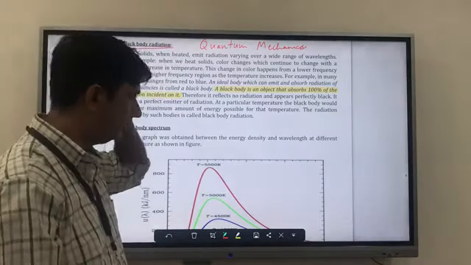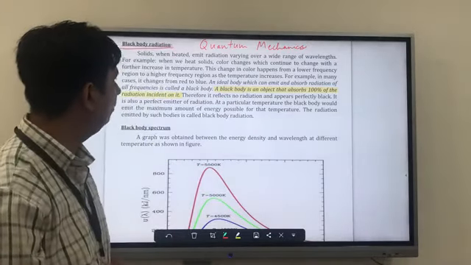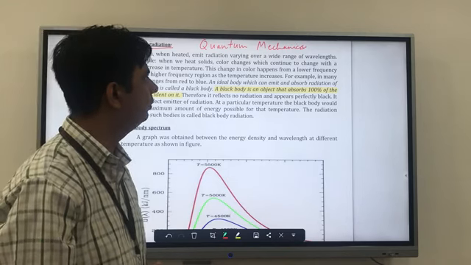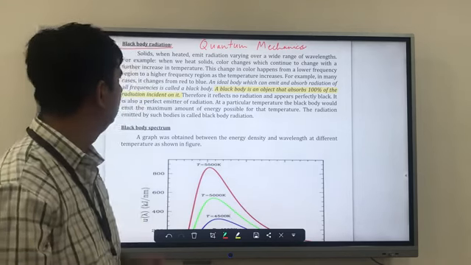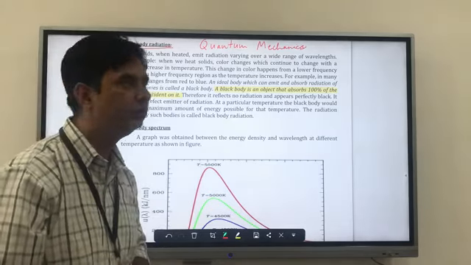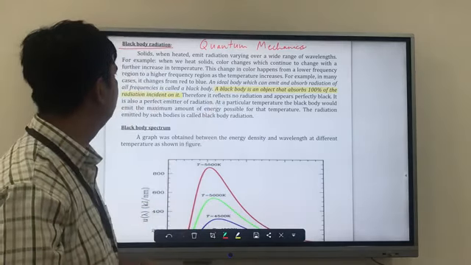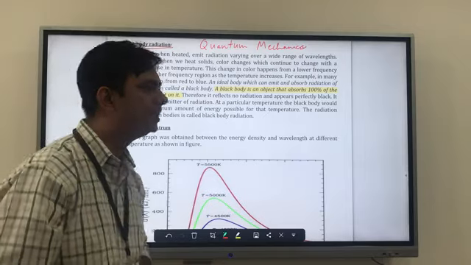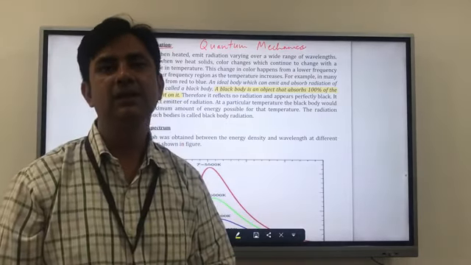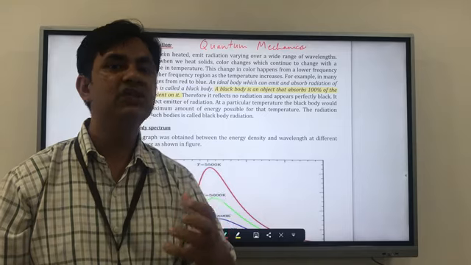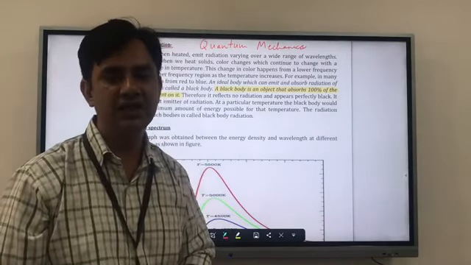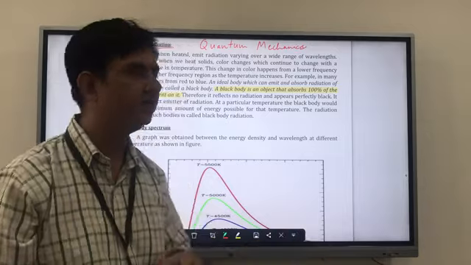As you can see, a solid when heated emits radiation varying over a wide range of wavelengths. For example, when we heat a solid, its color changes, and will continue to change with a further increase in temperature. That means if you heat a solid, it will change its color because of the temperature.